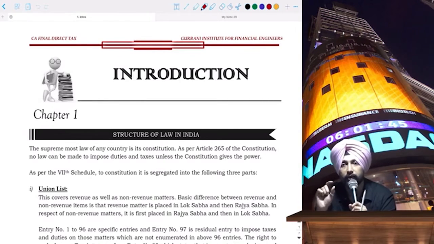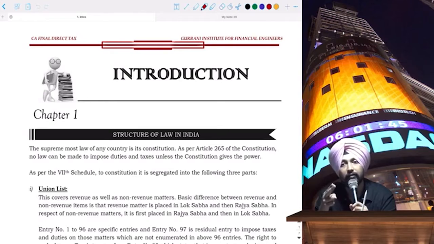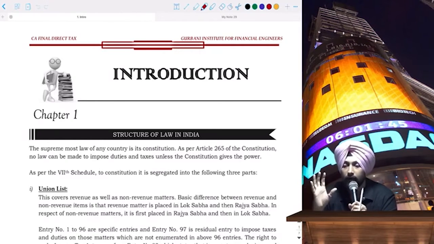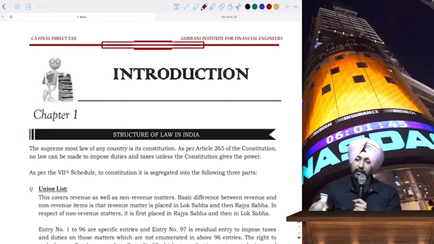Okay, so this Constitution was framed in the year 1949. And on 26th January 1950, it was made applicable for the very first time.